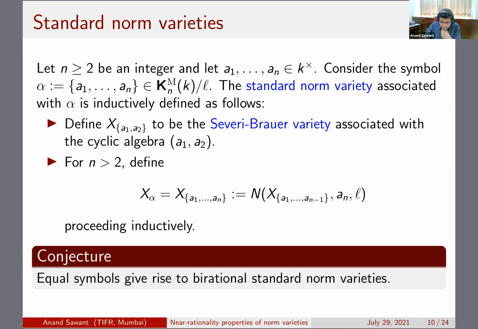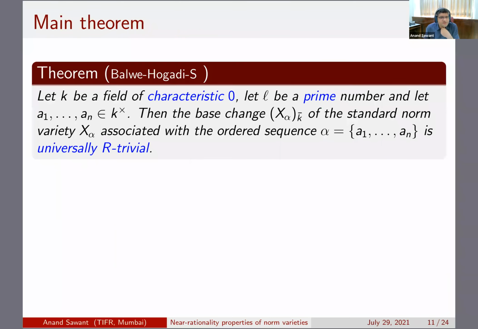Okay, so here's the precise version of the main theorem. You take a base field K of characteristic 0. The characteristic 0 assumption is quite important even in the proof. You take a prime L and an ordered sequence of units a1 to an in K. Then if you construct this X alpha as I described, and take its base change to the algebraic closure, then this variety is universally R-trivial.